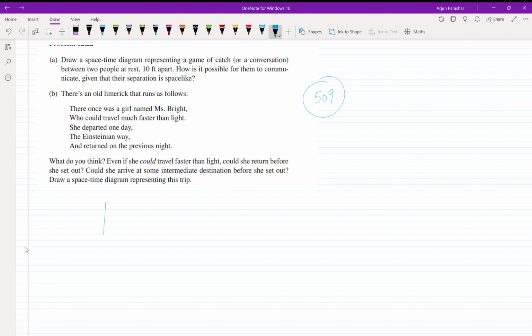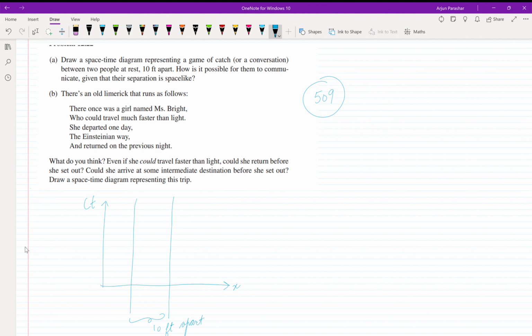So let us draw first of all the time axis and the Minkowski space-time diagram. So first of all, if two people are at rest, then it means that their x-axis is not changing, only the time axis is changing. So their world lines are like this, first of all, and they are 10 feet apart.